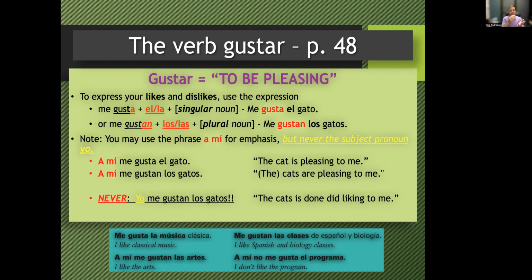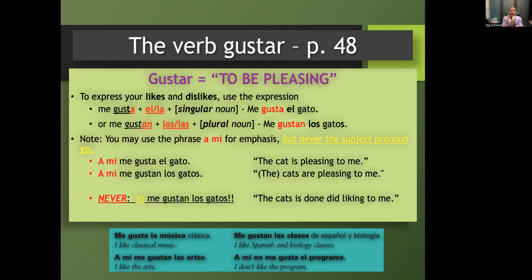So for example, to express likes and dislikes, use me gusta. You've probably heard that before. It's a very common phrase. Me gusta, and then the article, and then the singular noun. Okay, so for example, me gusta el gato. I like the cat. Clase, repitan, me gusta el gato.